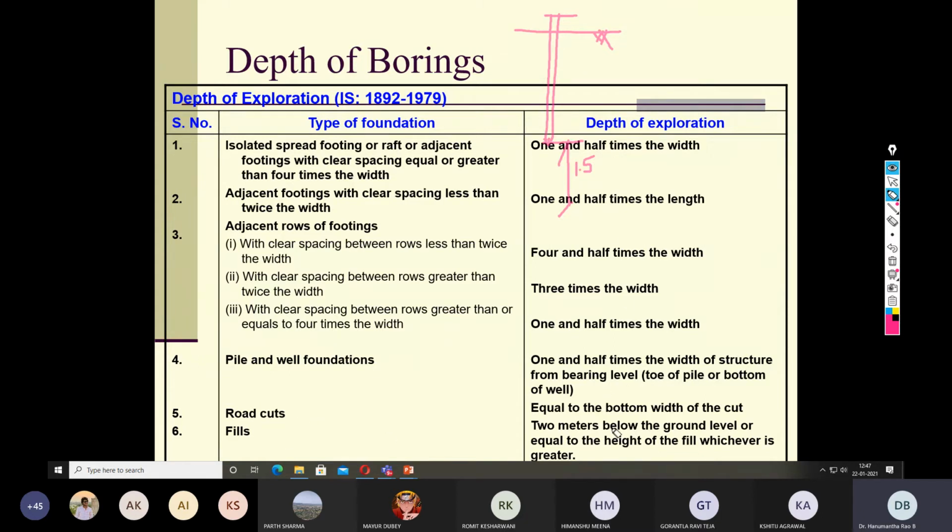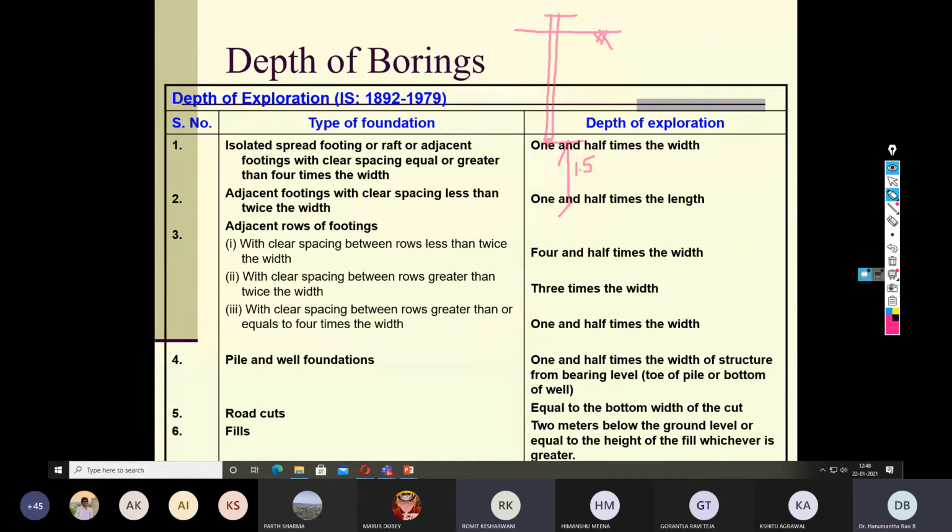For roads and cuts, equal to the bottom width of the cut. Then fills 2 meter below the ground level are equal to the height of the fill, whichever is greater. Sir, how to determine the length and width of the footing, sir? Here, somewhere it is used width, and in one case it is using length.